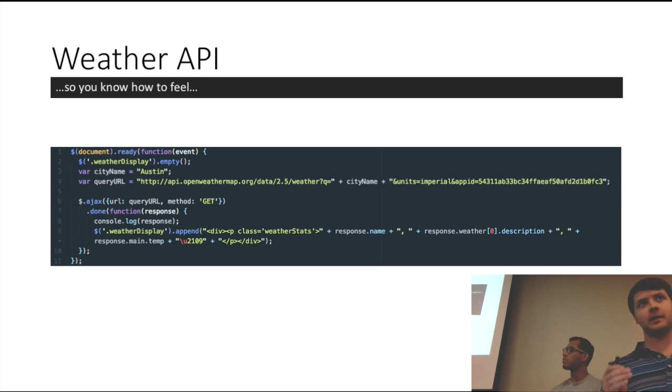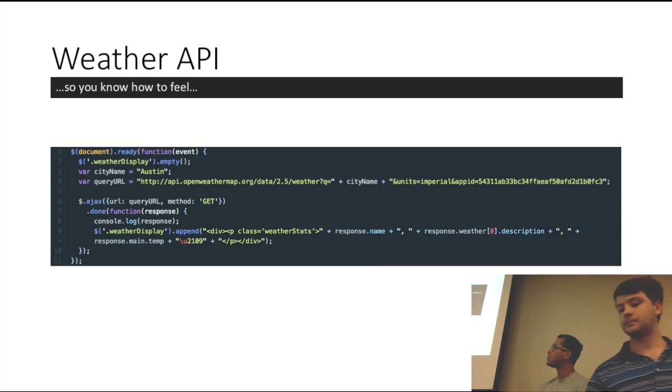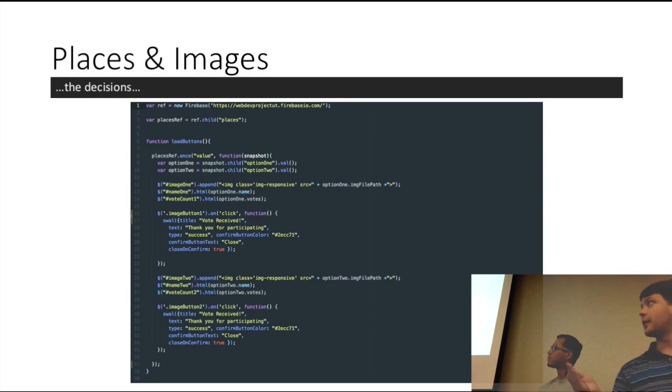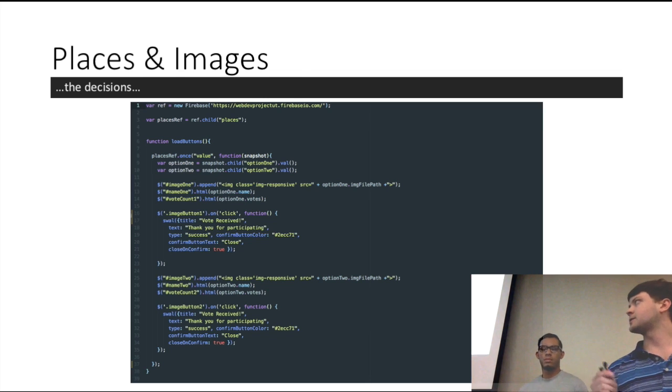The idea of the app is to really limit the number of choices that the user has. We've curated content of, I think, about 10 locations right now, options that people can vote on. It's a way to get everyone to come to a decision in real time as quickly as possible. This is another JavaScript file we use to place in our images. Herbert has them all stored on Firebase, and we can dynamically pop them in whenever we want to randomize and get different images each time. And I think with that, we can start a demo.